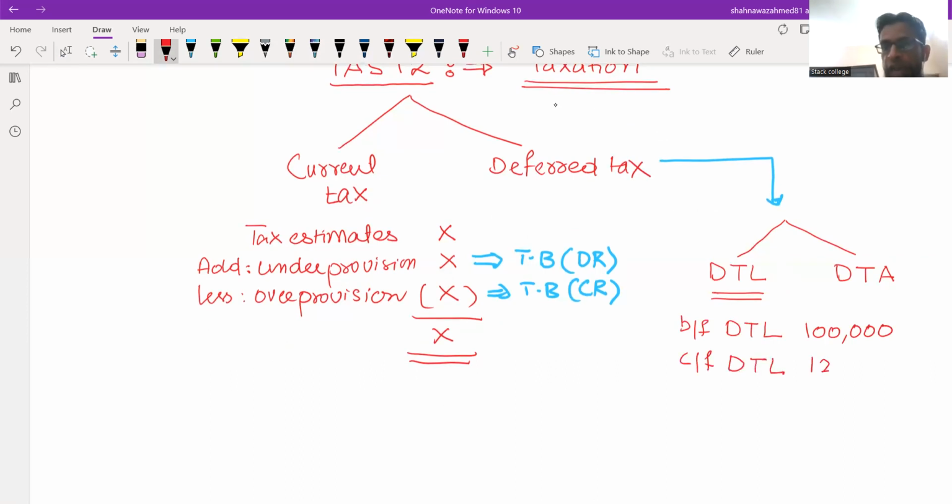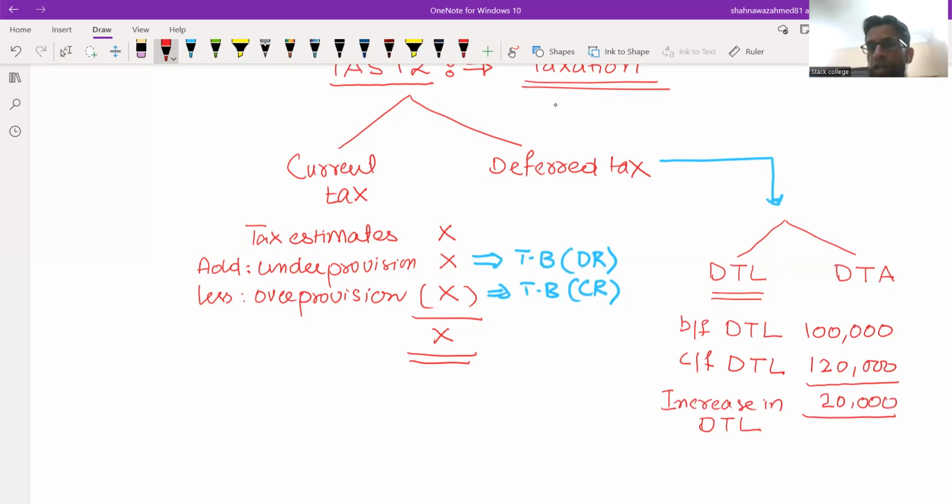Suppose it is 120,000. It might be more than the opening balance, or it might be less than the opening balance. So you need to identify whether it's a decrease in deferred tax liability or an increase in deferred tax liability.